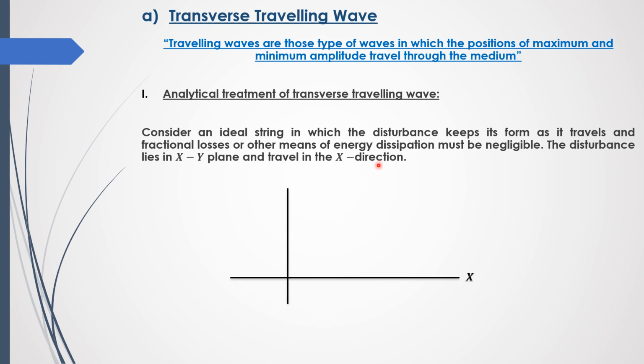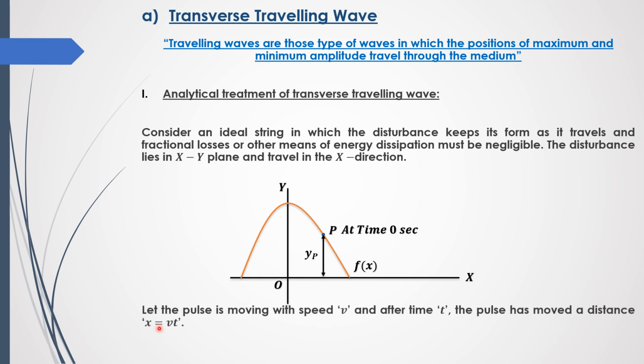So here we have the x and y axes, and a wave pulse, and we consider a particle P at time t equals 0. This particle lies at a distance or height yp, and f(x) is the wave function describing this wave pulse.